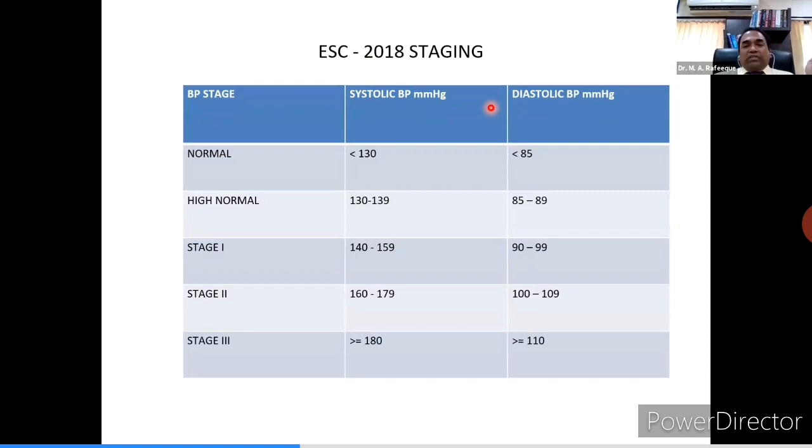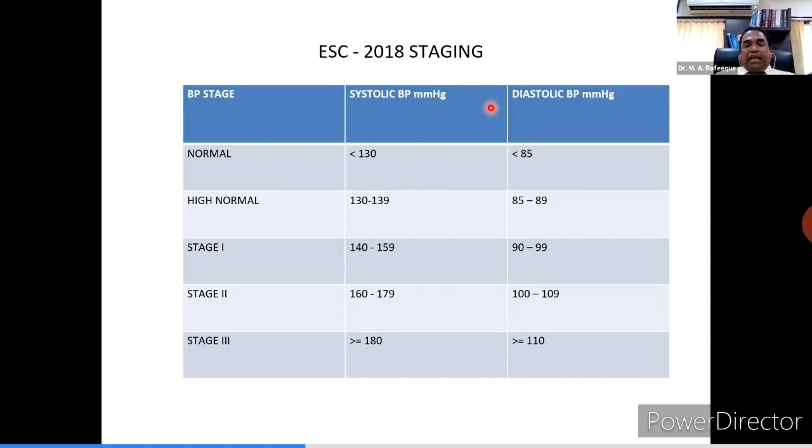After this, in 2018, the European Society of Cardiology in Munich, fortunately I was a part of this meeting, came up with a new classification of hypertension. This classification looks practically somewhat applicable, a bit acceptable. They divided hypertension into 5 stages: normal, high normal, stage 1, stage 2, stage 3. Normal is systolic less than 130, diastolic less than 85.